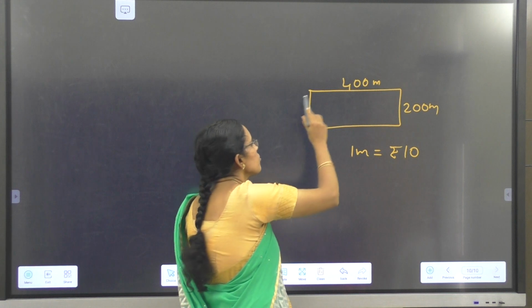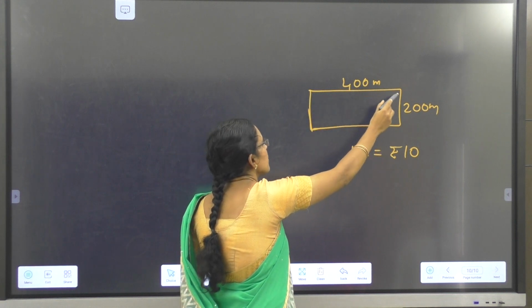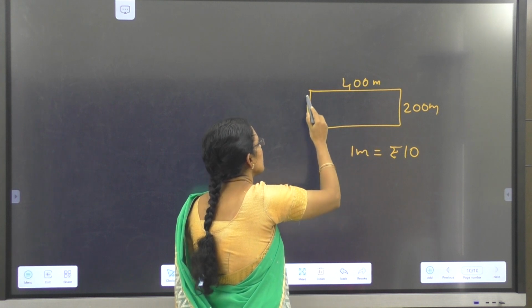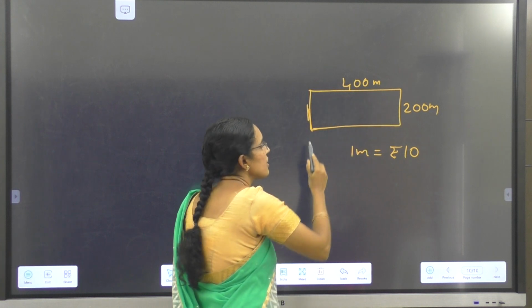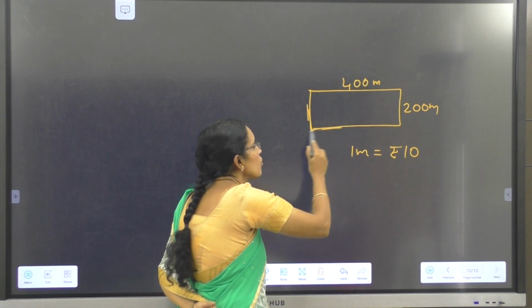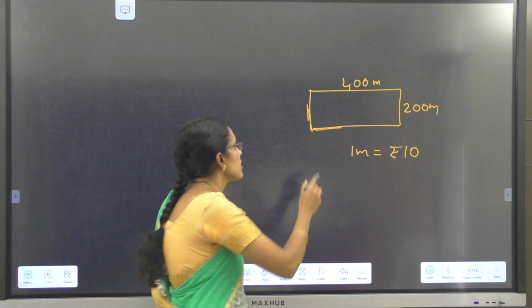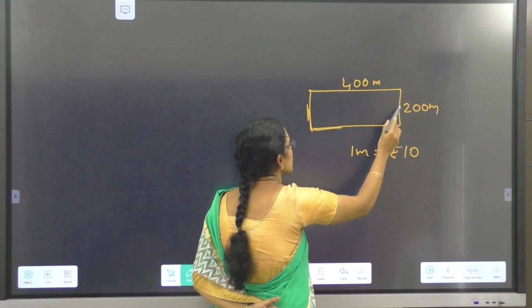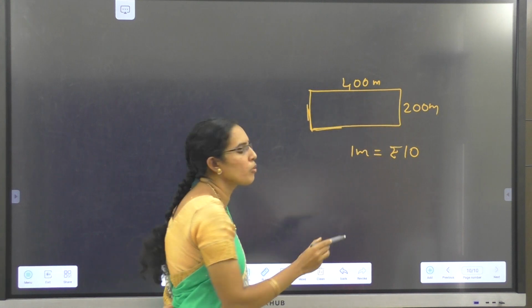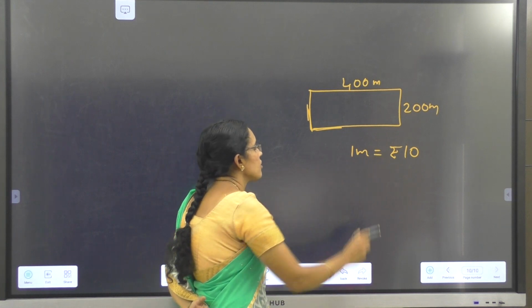Now to solve this problem, fencing needs the total length. How much wire is needed is nothing but this total boundary length, which is known as perimeter. First we have to calculate the perimeter of the field. Then we come to know how much length of wire is needed. For 1 meter the cost is 10 rupees.